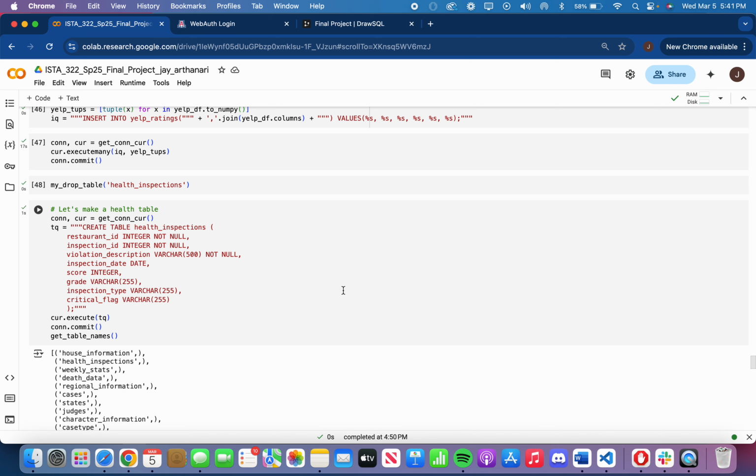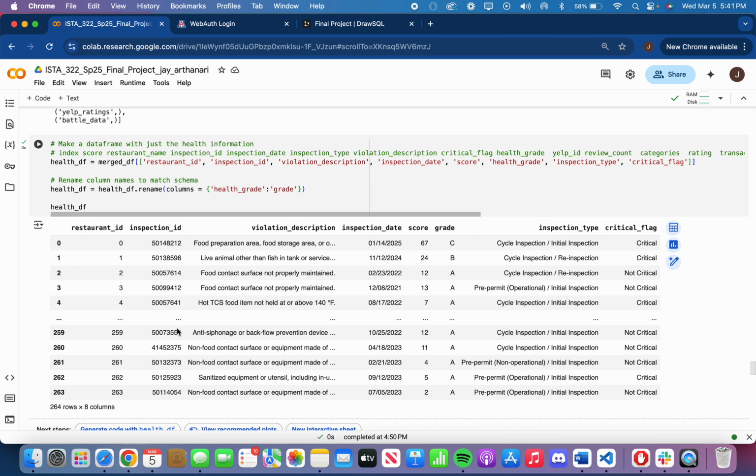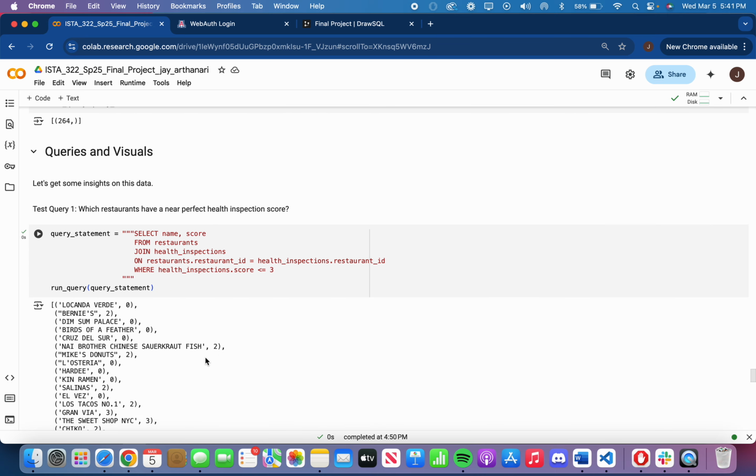And after 2 renames, my table looked like this. Then I made a health table, or a health inspections table, which took restaurant ID, inspection ID, violation description, inspection date, score, grade, inspection type, critical flag. And after 1 simple rename, my table looked like this. And then I began making some test queries.